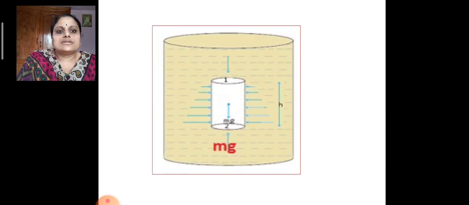In this picture, you can see a beaker filled with a fluid, and we are imagining a cylinder, that is, a water column having a weight mg acting downwards, of height h, with two circular surfaces marked as 1 and 2.